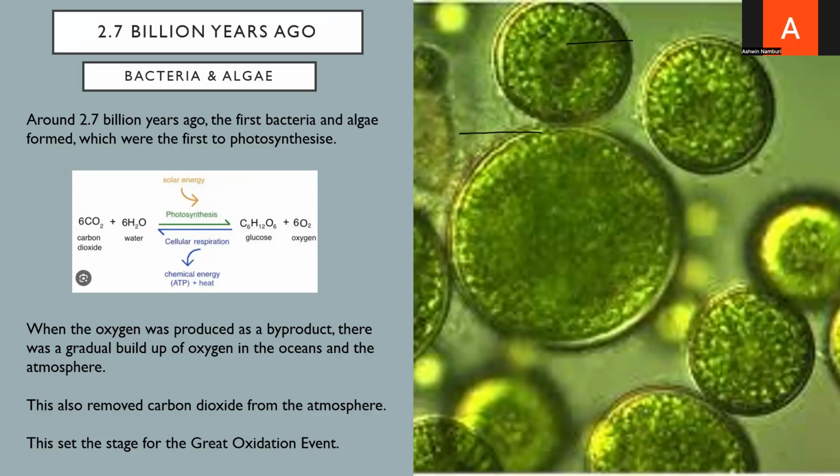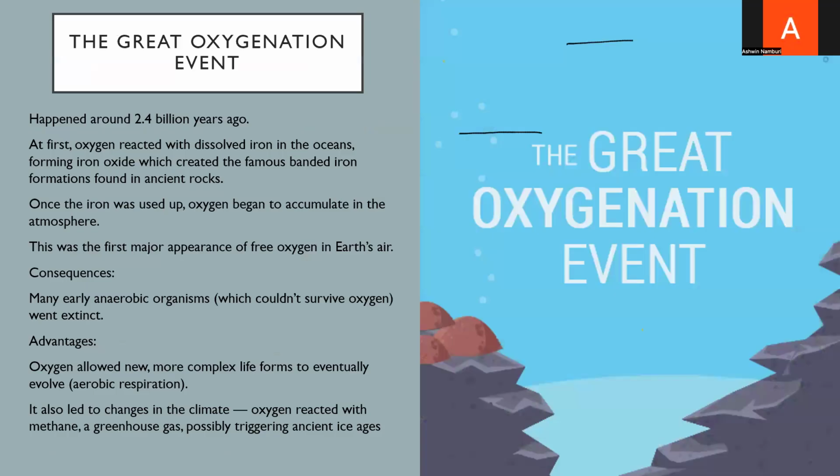At first, oxygen built up slowly in the oceans and atmosphere. Over time, it removed carbon dioxide from the air and transformed Earth's environment. This gradual increase in oxygen eventually led to one of the most important turning points in history, the Great Oxidation Event.